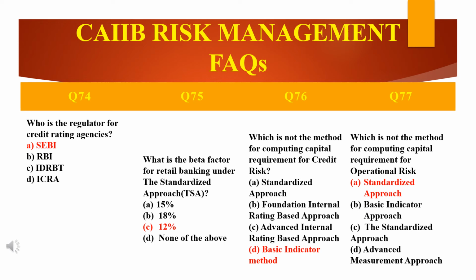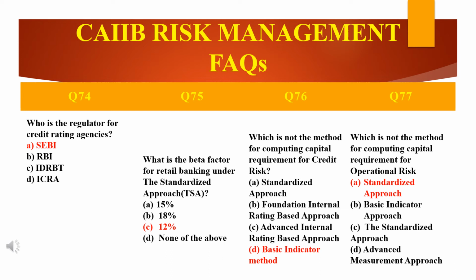Now see here, the answer is the last, the basic indicator approach. This is the method for computing capital charge for operational risk and not credit risk. Then the next question is similar to that.